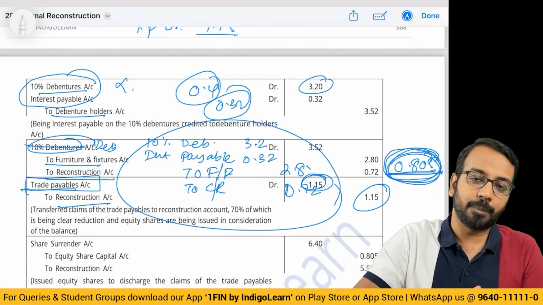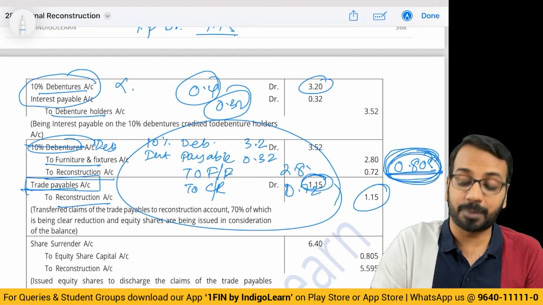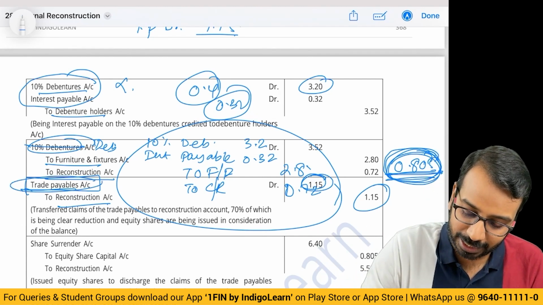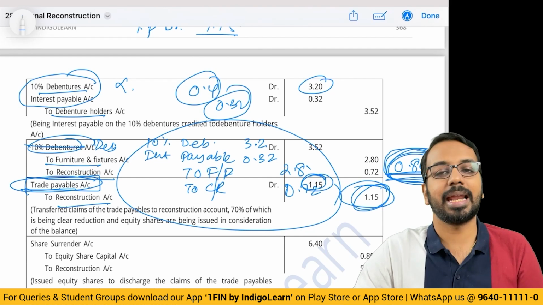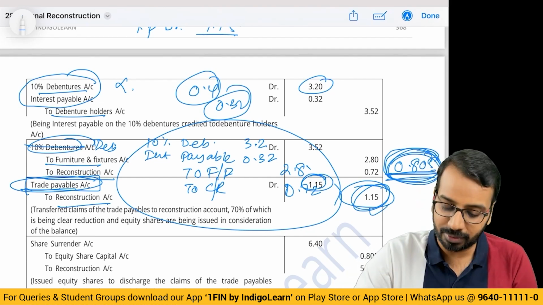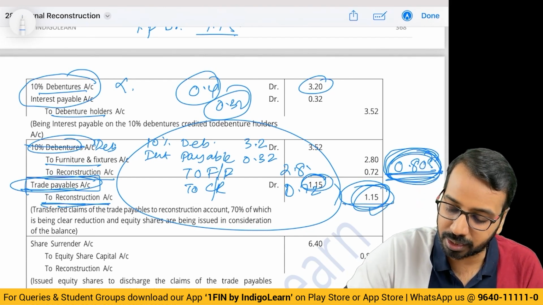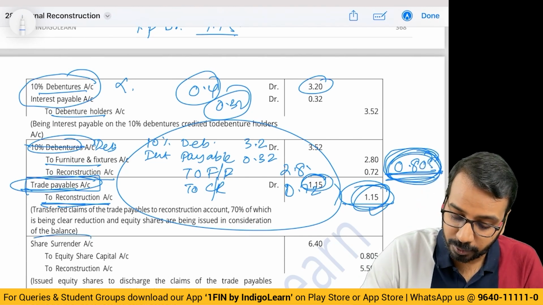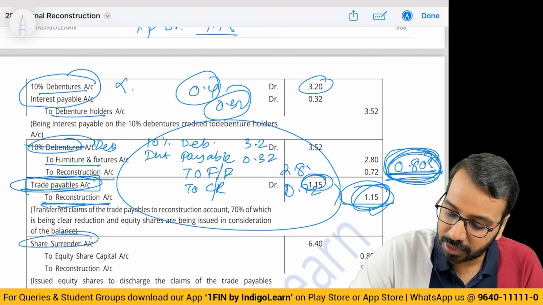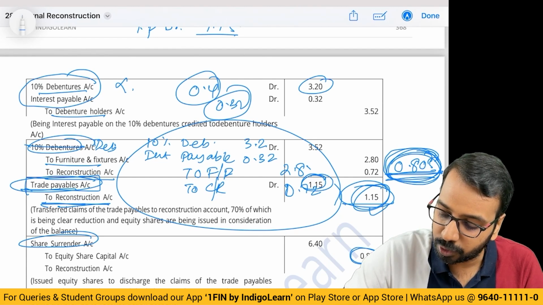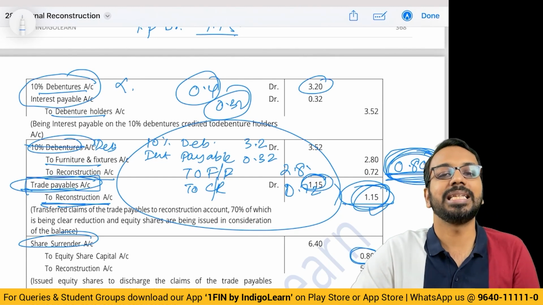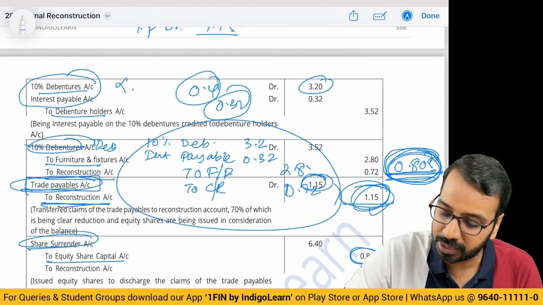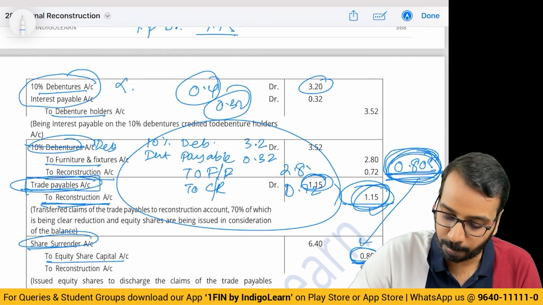First 30% is written off and the balance 70% is also settled through the share surrender account. So the entire trade payable has been cancelled and I have a gain of 1.15 which I have transferred to the reconstruction account. Now, how do I settle this? Using the share surrender account, I will use 0.805 to bring it back to the equity share capital. So share surrender to equity share capital account 0.805, this number.